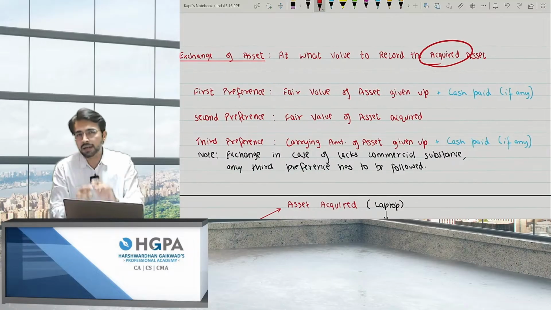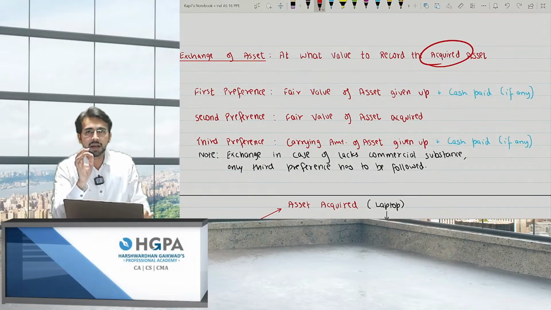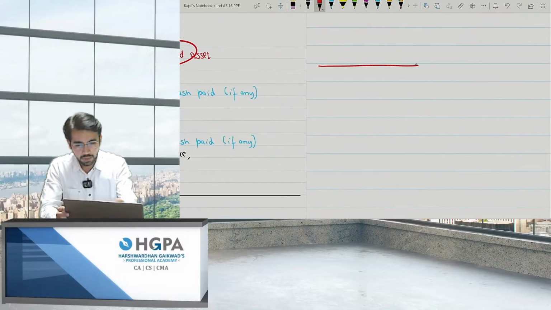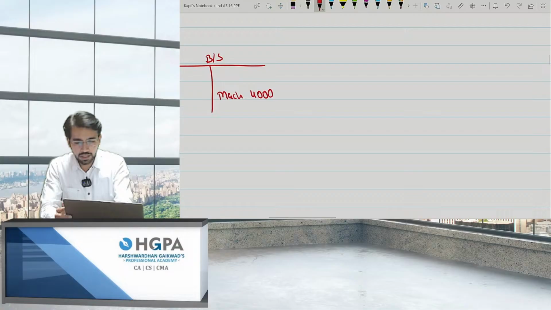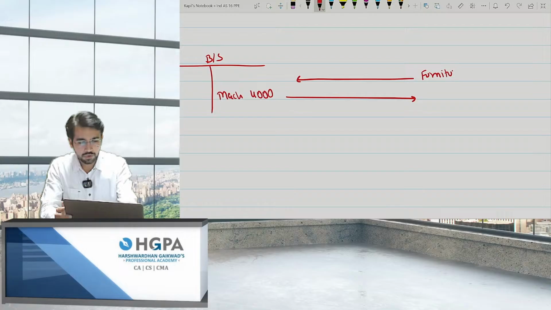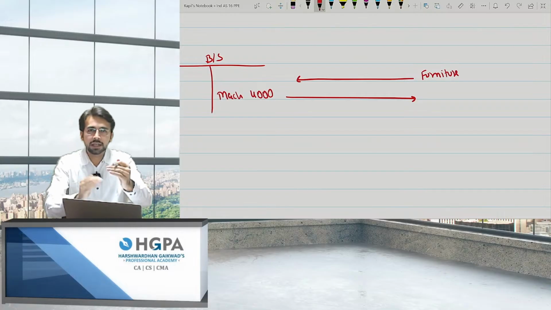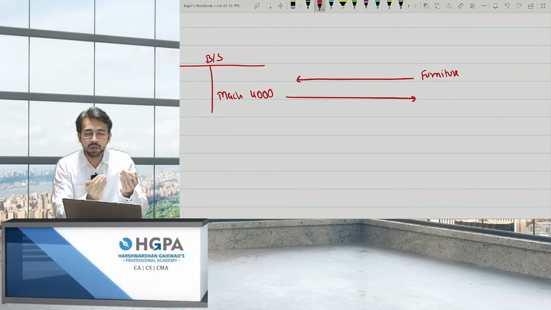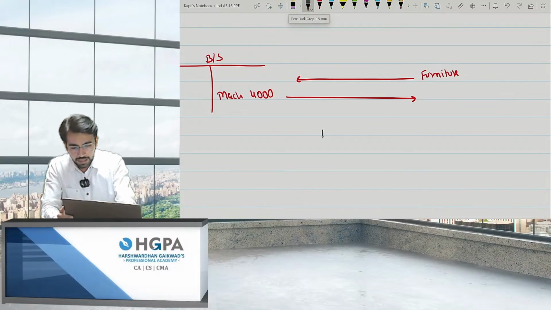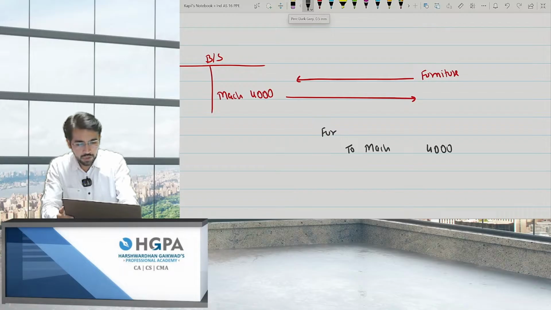Okay, so these are the preferences given by the institute which you have to follow. What is the first preference? The first preference is value of asset given up plus cash paid, if any. For example, if I say this is the balance sheet, this is the machinery 4,000, right? So machinery is going out and furniture is coming in. So first of all, give a journal entry for incoming and outgoing asset. Debit what comes in and credit what goes out. What will I record? I'll record furniture account debit to machinery. Machinery will always go out from my books at 4,000.